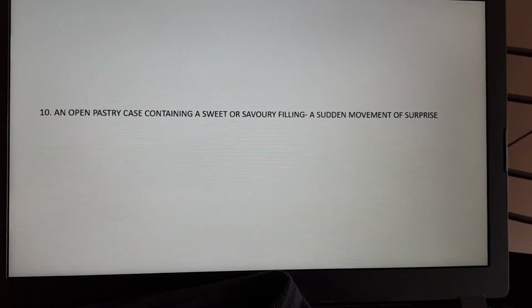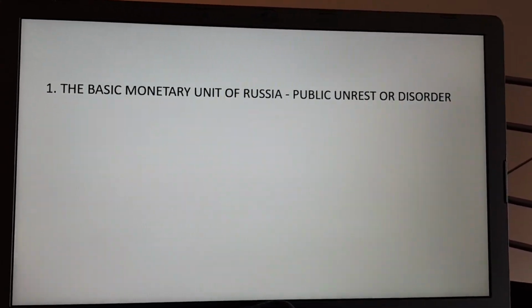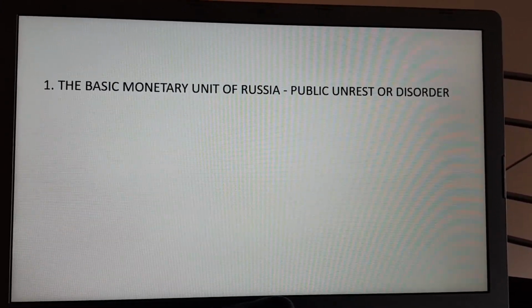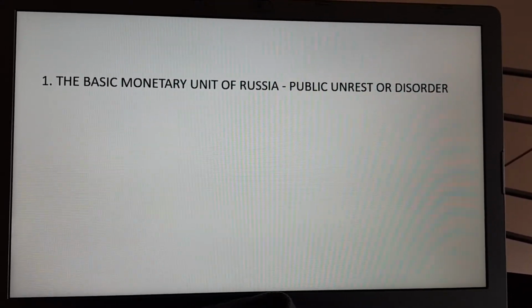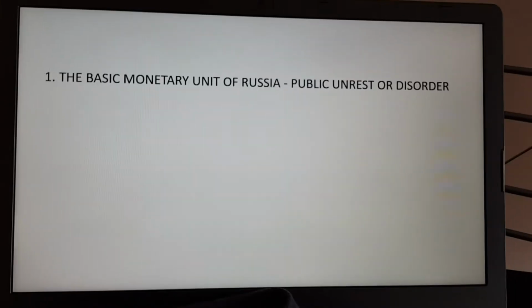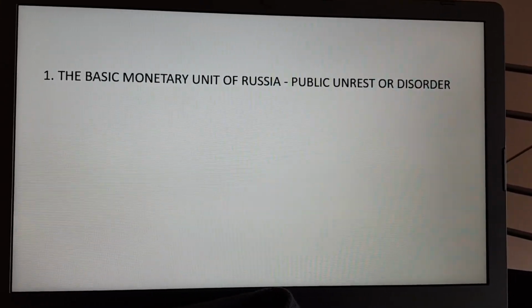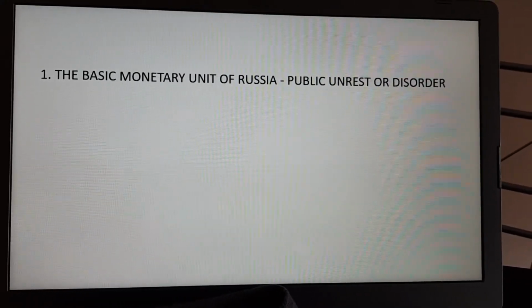I hope you've written them all down. Let's go through the answers. The basic monetary unit of Russia, the ruble, public unrest or disorder, trouble. Added a T, so ruble, add T, becomes trouble.